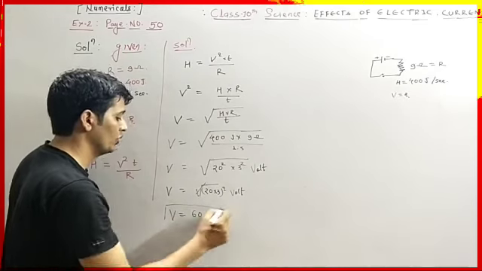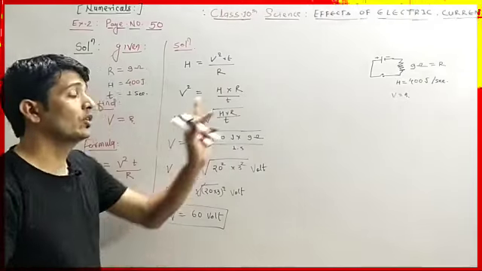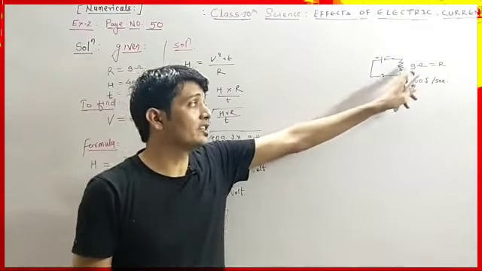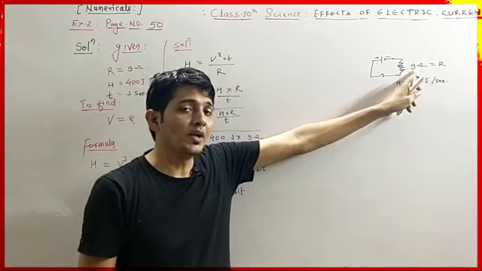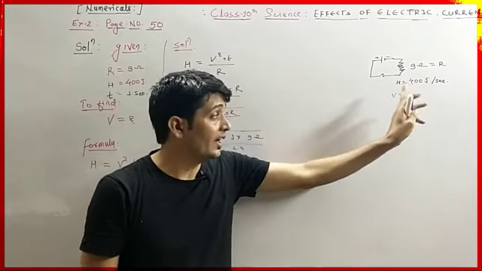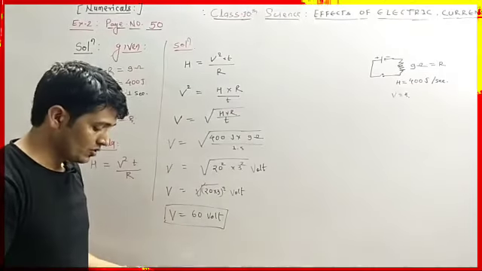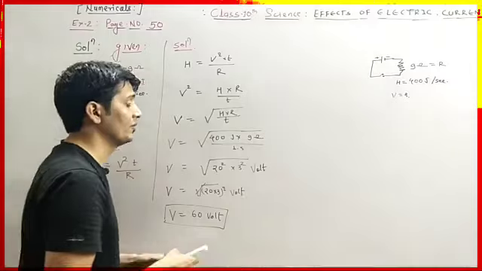Okay, so if a cell is connected to the circuit where a resistance of 9 ohm is connected, and if it produces 400 joule per second, then its potential difference is 60 volt. Okay, so we have to write the result now.